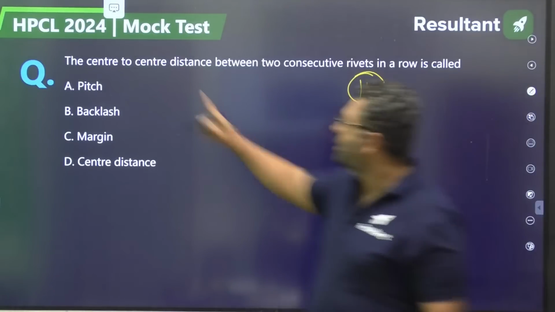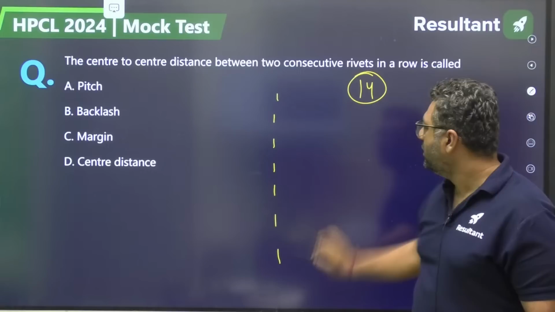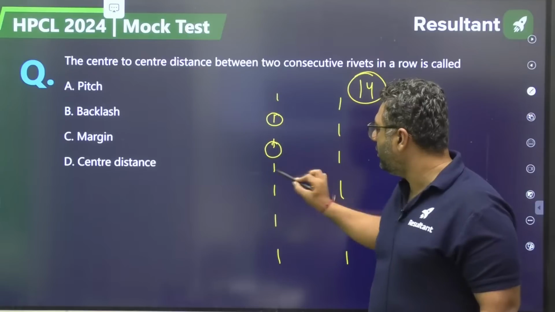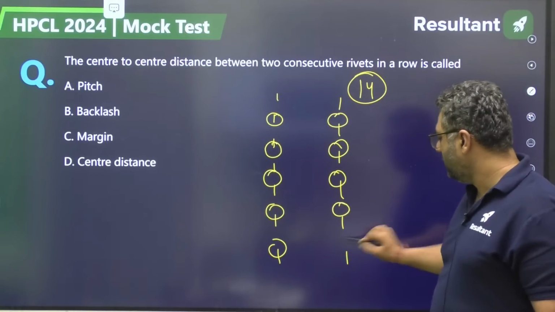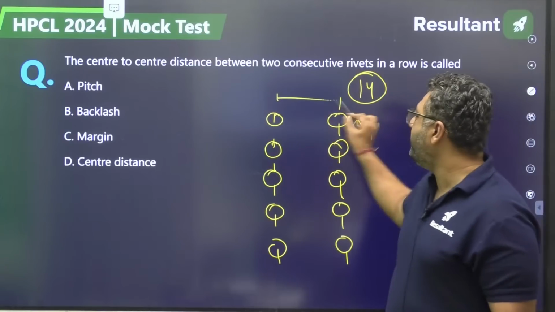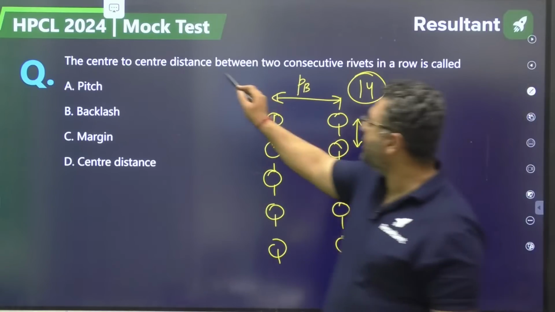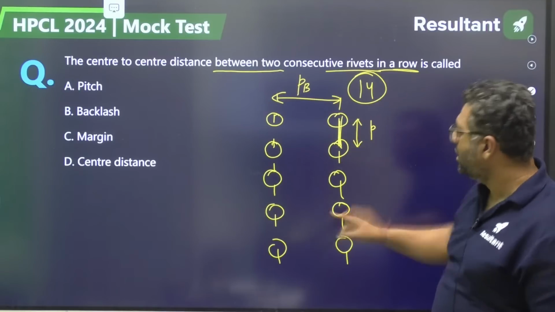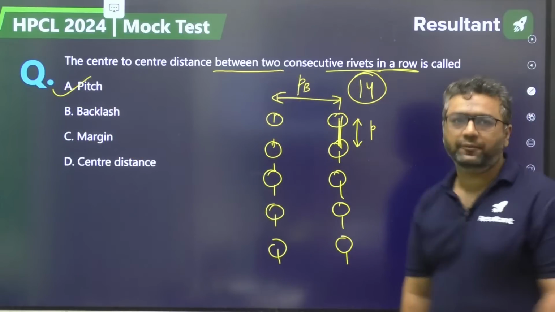Question number 14. Center to center distance between two consecutive rivets. Look, these two are rows of rivets. We are going to have rivets like this. The gap between two rivets is pitch. The gap between two lines is back pitch. Here they are asking the center to center distance between two consecutive rivets in a row. In a row is pitch. Between two rows is back pitch. So here the answer is pitch. A is correct.